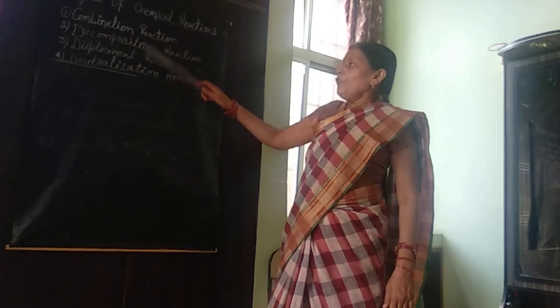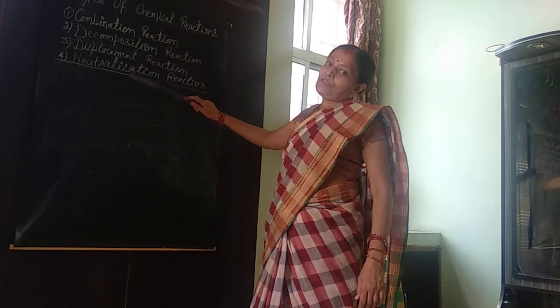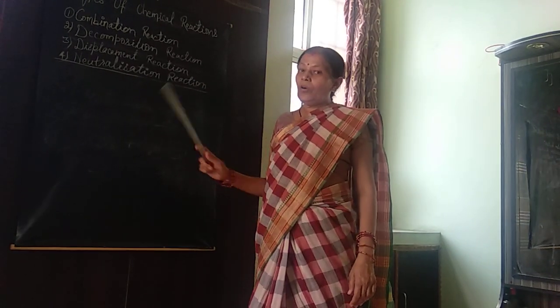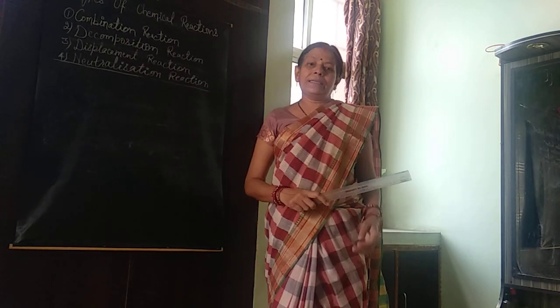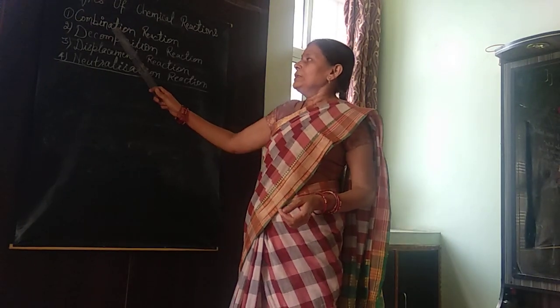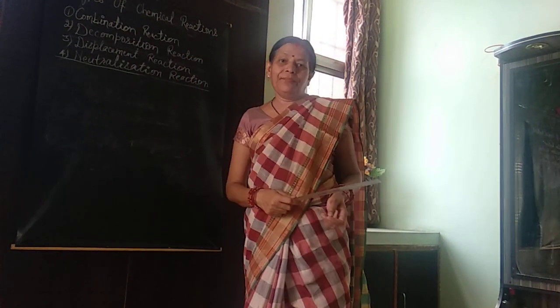Today we will discuss all these different types of chemical reactions one by one. First, we will study the combination reaction.